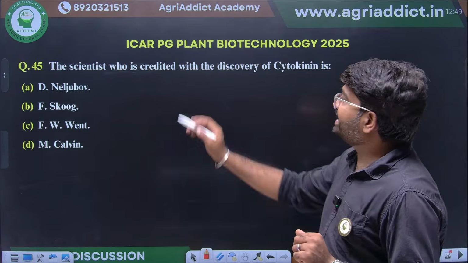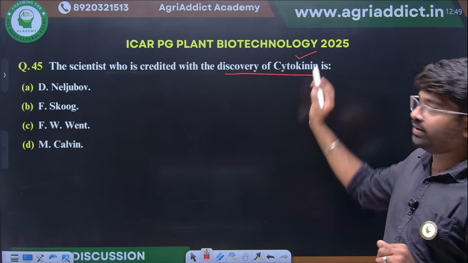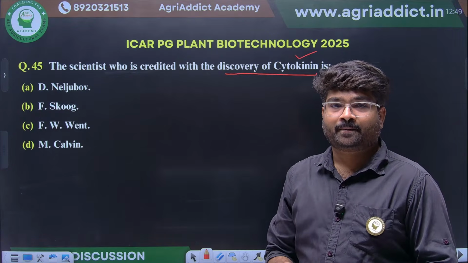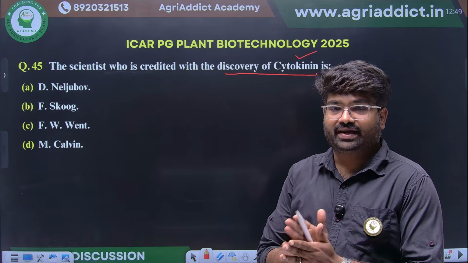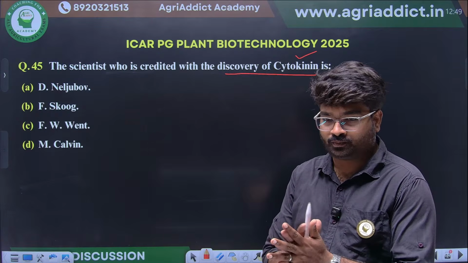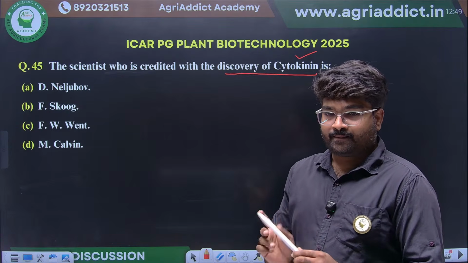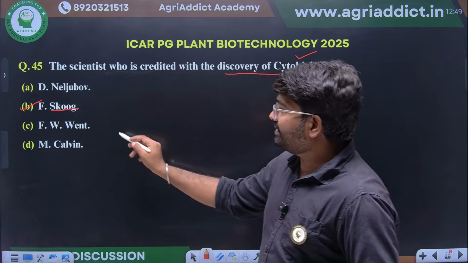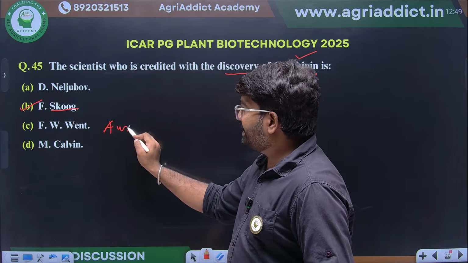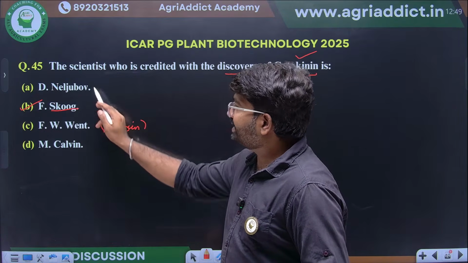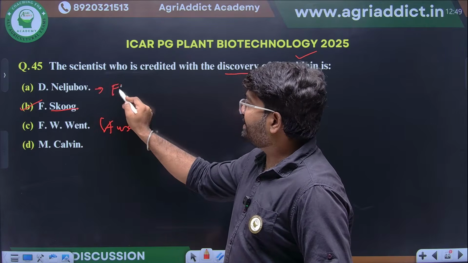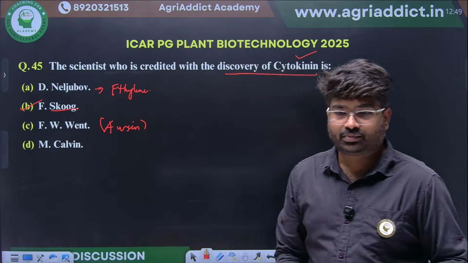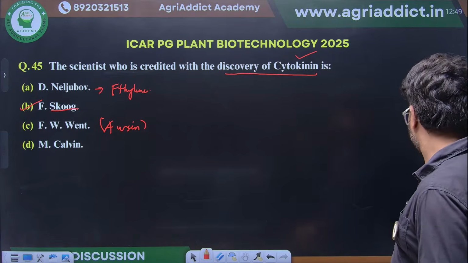Okay, the discovery of cytokinin, the plant hormone: cytokinin was discovered by whom? Yes, Skoog discovered cytokinin. Auxin by F.W. Went. Ethylene by Neljubow. Clear? Yes, correct.